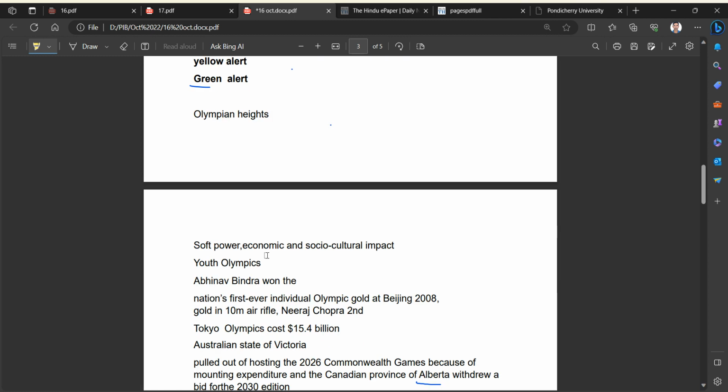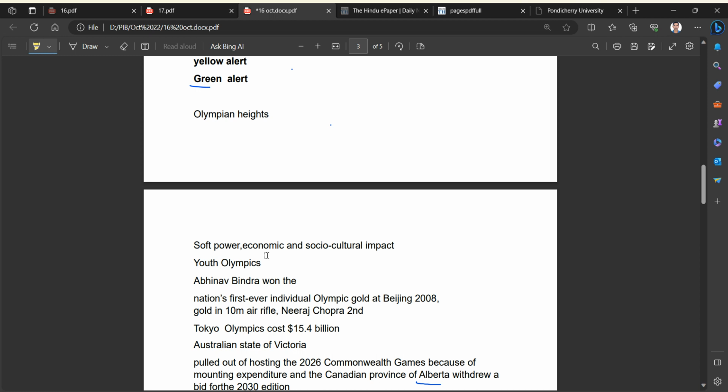All over the world, we admire Usain Bolt as the fastest runner. We start comparing someone if someone runs better. So sports has this potential to act as soft power, that means making India attractive and appealing to foreign people. Sports give economic and socio-cultural impact. Imagine every tournament, like the Pro Kabaddi League, Pro Badminton League, Indian Premier League, women's cricket team. All these generate a lot of revenue and employment opportunities, and a lot of transformation happens along with them.